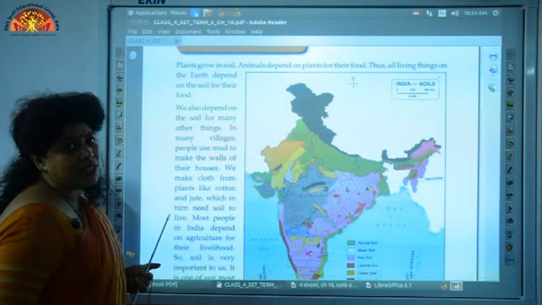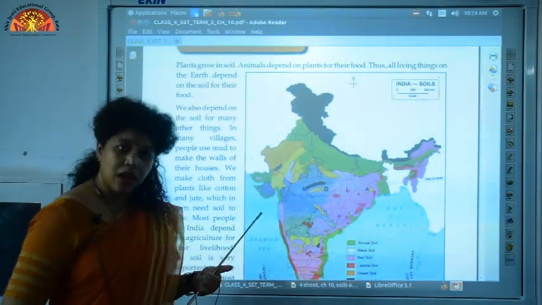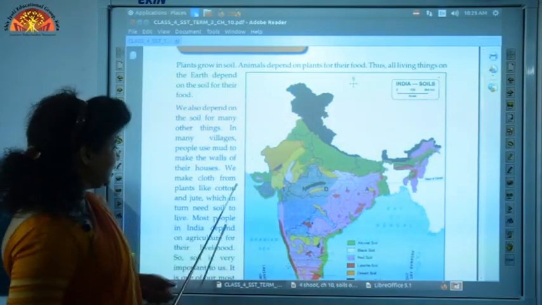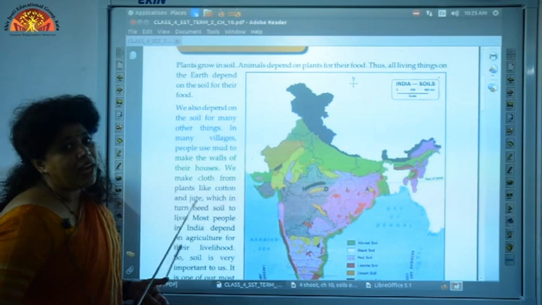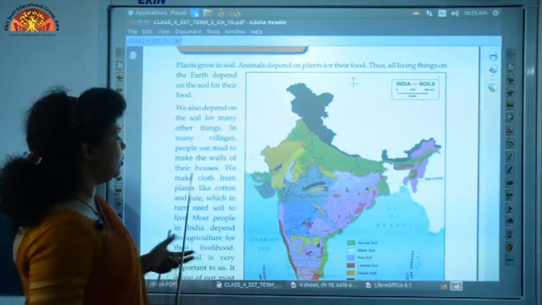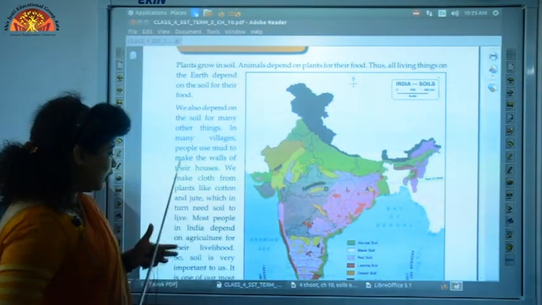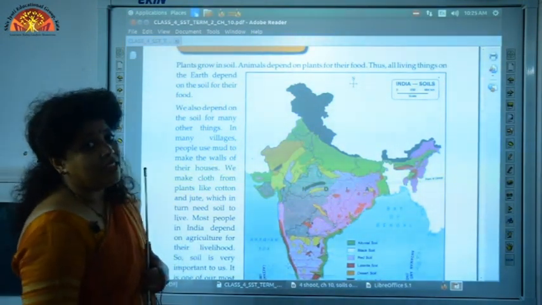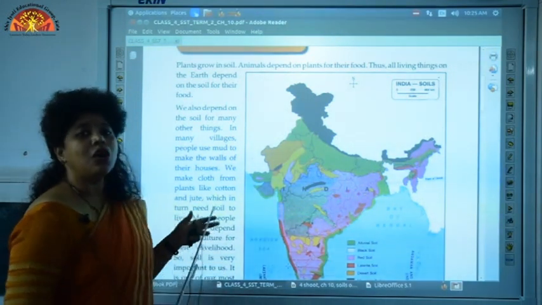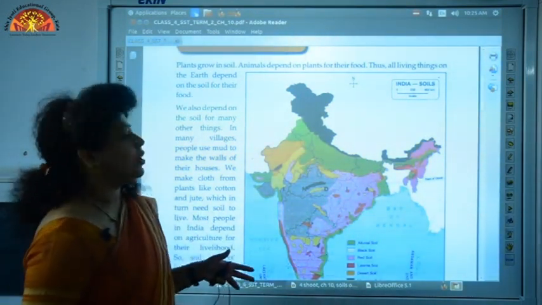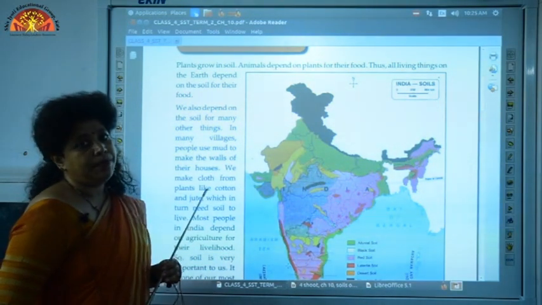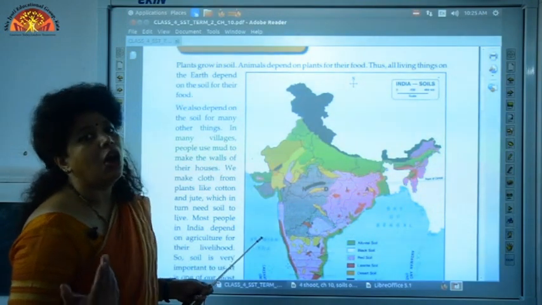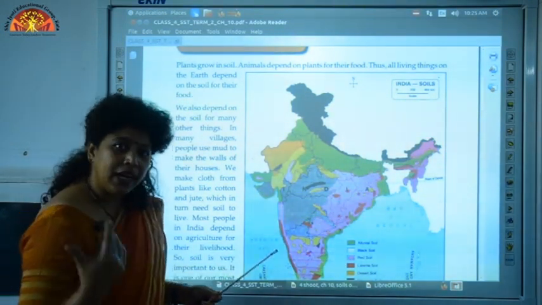The third use is that we depend on soil for our clothes. Why? Because we get clothes from plants like cotton and jute. And where do these cotton and jute plants grow? They grow in soil. The fourth use is agriculture. And how is agriculture dependent on soil? Because all the crops grow in soil, and most of the Indian people depend on agriculture for their occupation, that is, to earn income.